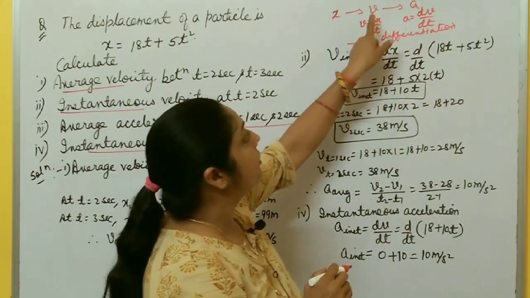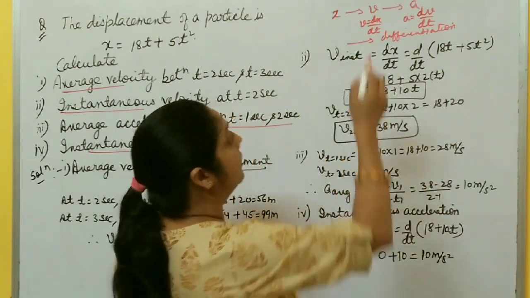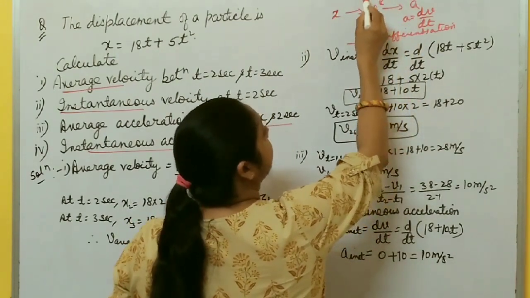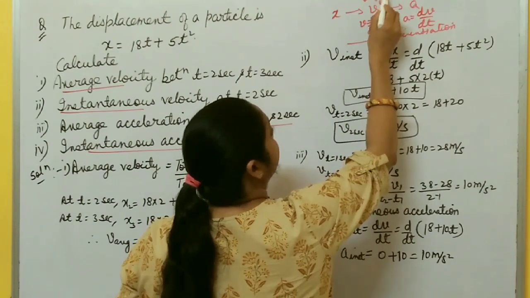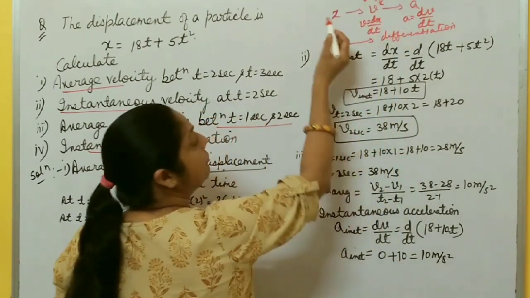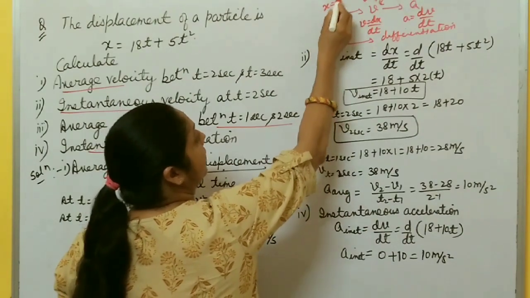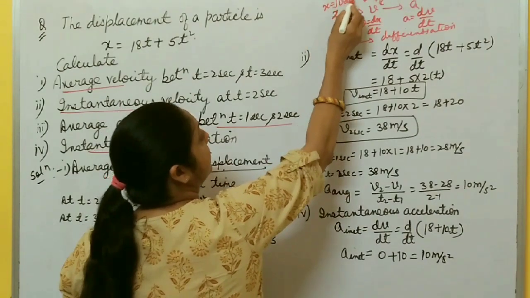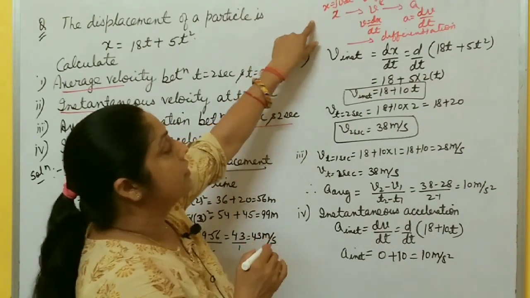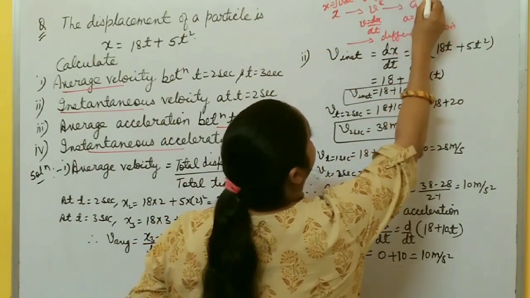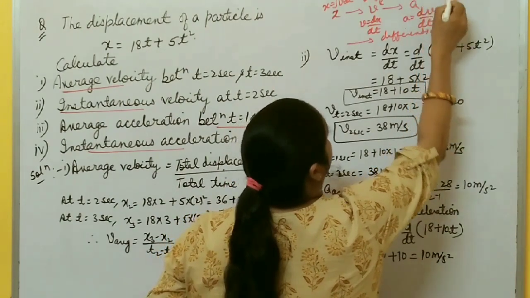But if you want to calculate v, if a is given, then to calculate v from a, you have to integrate this a with respect to t, dt. If you want to calculate x, if v is given, then you have to integrate this v with respect to time, you get x. So in reverse order, you have to integrate. Integration is used.